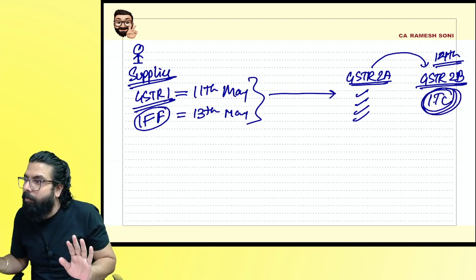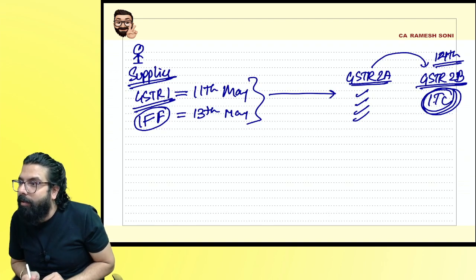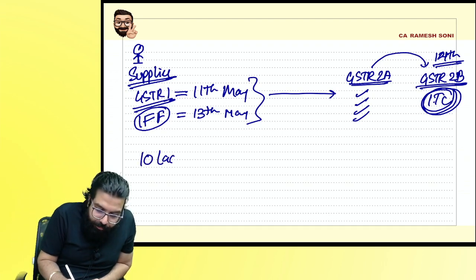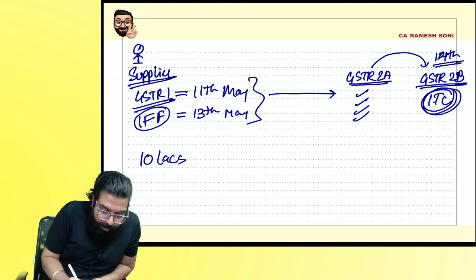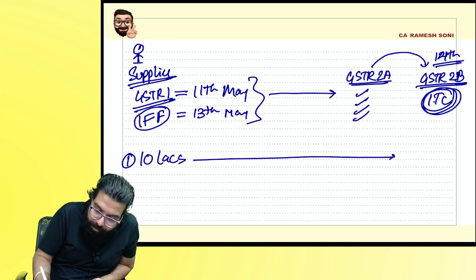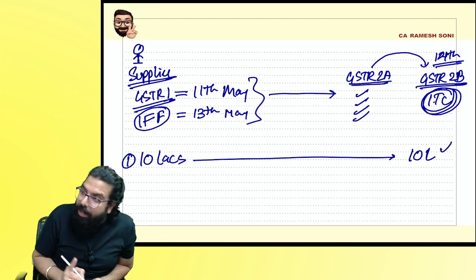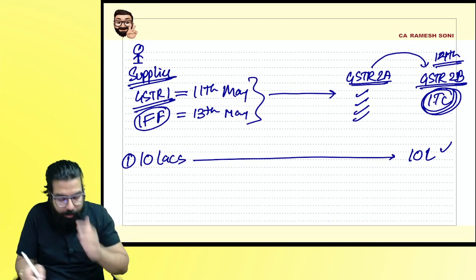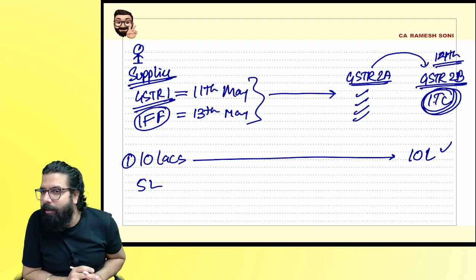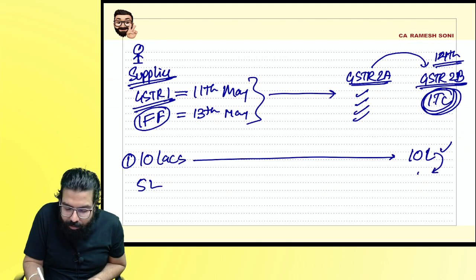Clear, everyone? You know what was happening earlier? Suppose I purchased from two suppliers, and 10 lakh ka invoices are shown over here. One supplier showed 10 lakh. How much is appearing in my GSTR-2B? 10 lakh. I took 10 lakh ka credit. Everyone listen. If one supplier did not show 5 lakh, how much credit could I take? 10 lakh ka 5%.